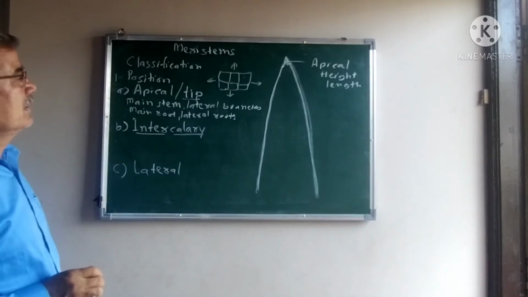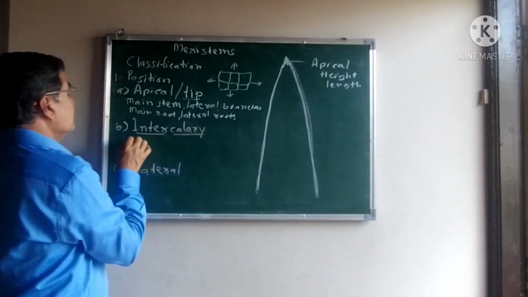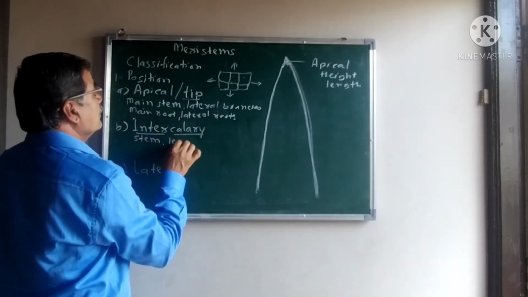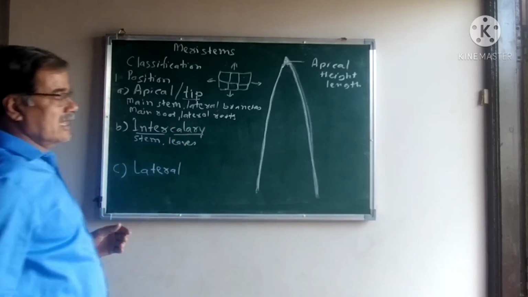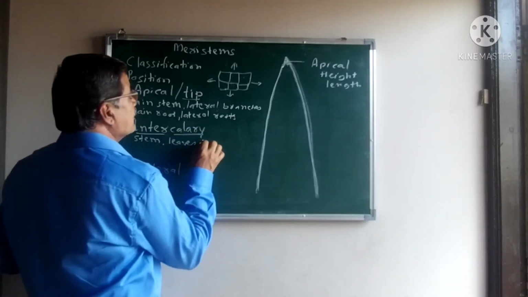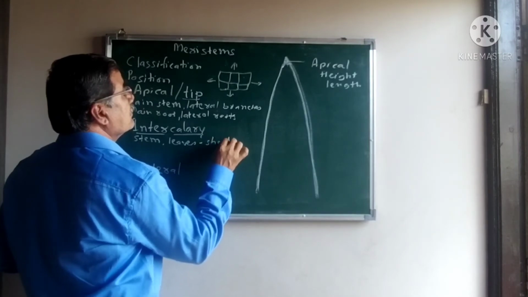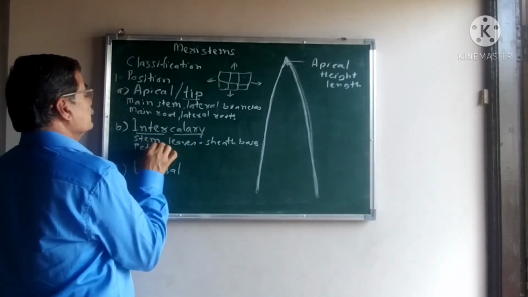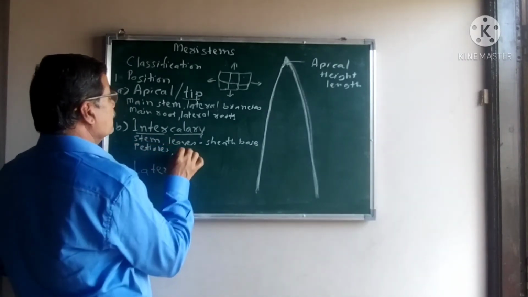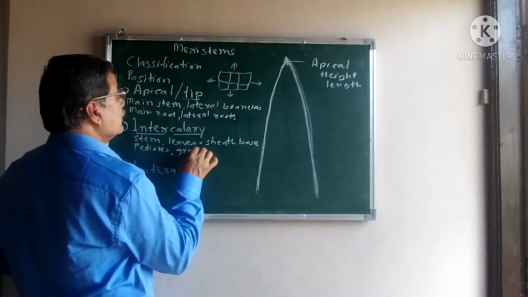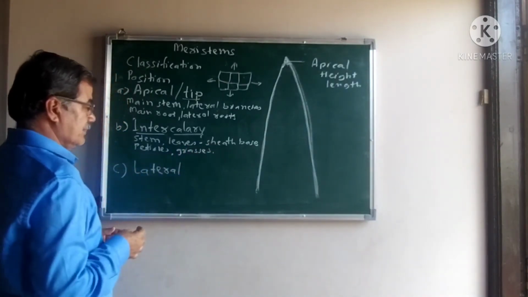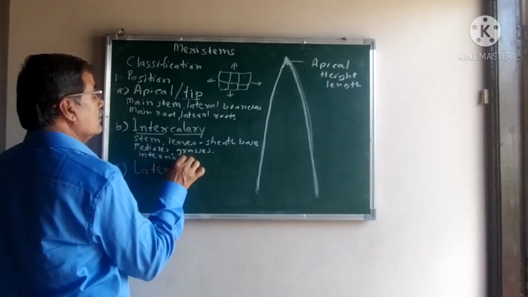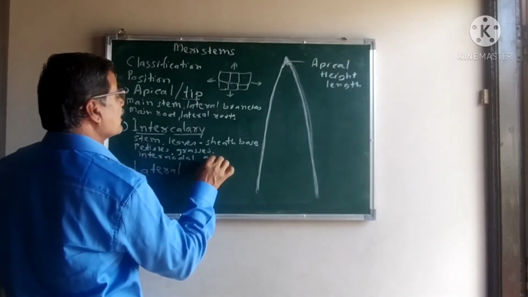Intercalary meristems are found in different dicot stems as well as the leaves: in the leaf bases, petioles, and different grasses, in the internodal region of the grasses.